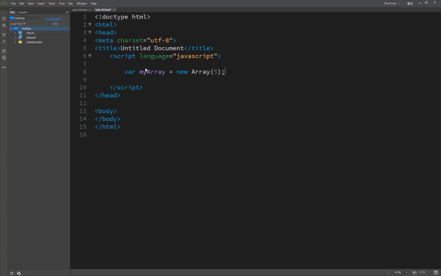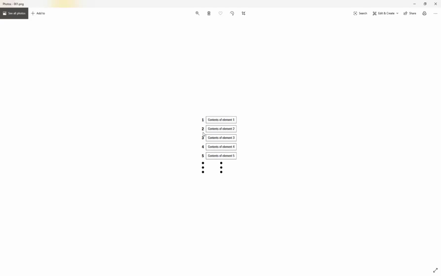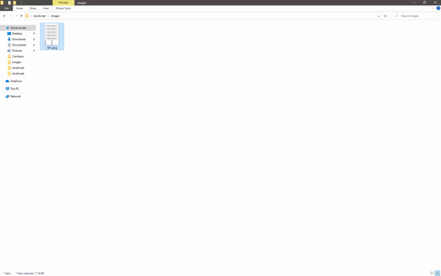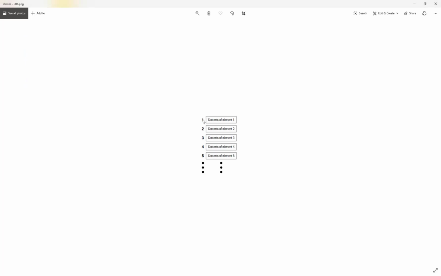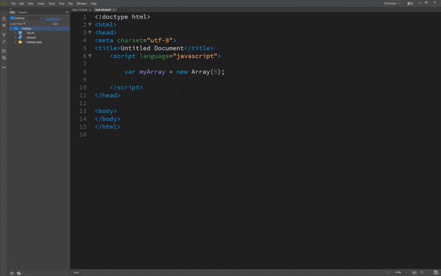We pass 5 indexes, and as I already told you in the images, these 5 are indexes, basically 1 2 3 4 and 5. When we write 5 here, basically we have created 5 indexes, and so this is the technique of creating an array, and our array is created. And inshallah in the next lecture we will populate an array.